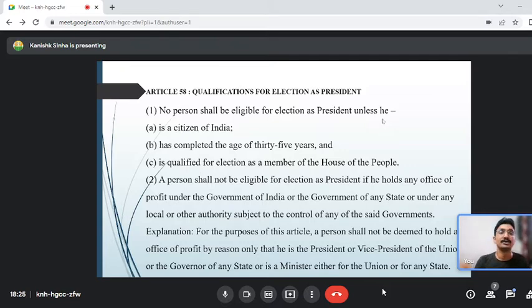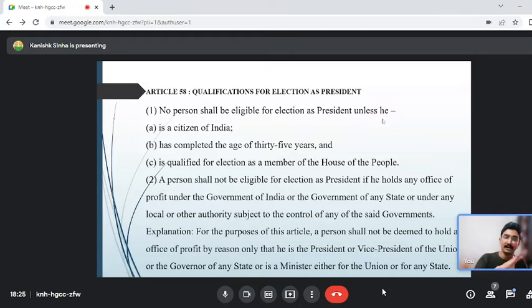That will come under office of profit under Article 58 clause 2, and that's why Jaya Bachchan was told to immediately resign from the UP Film City Board.